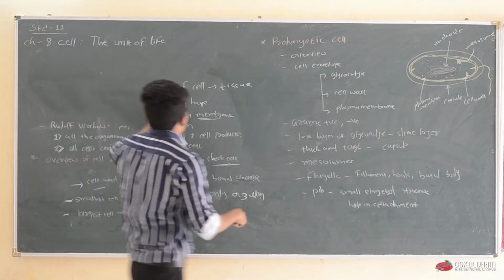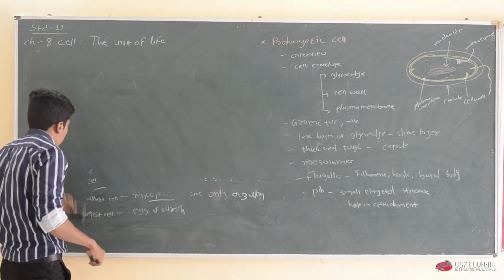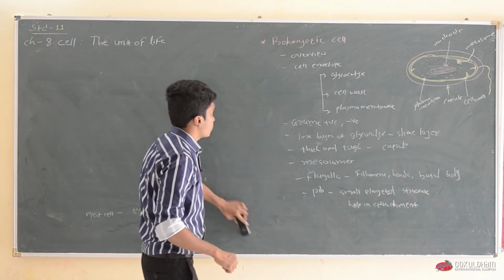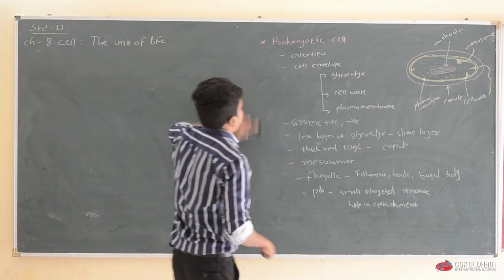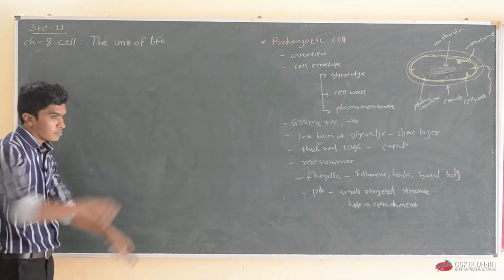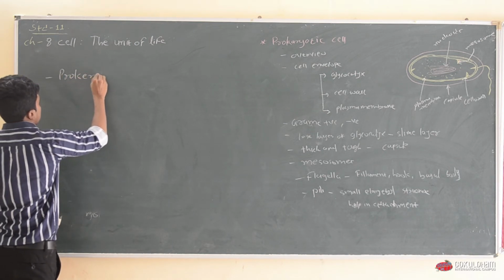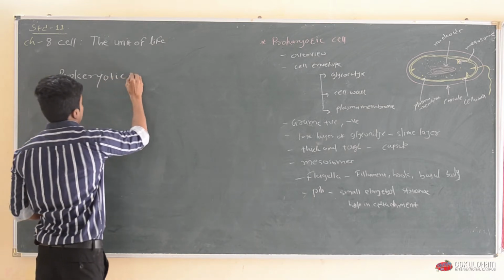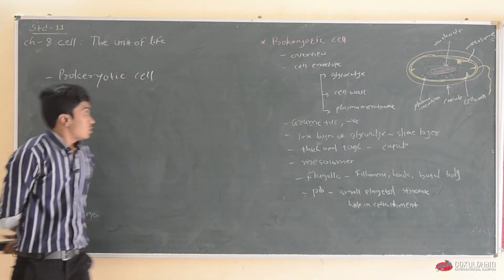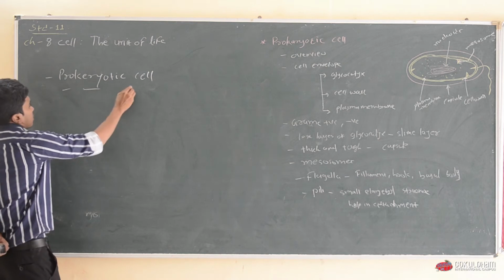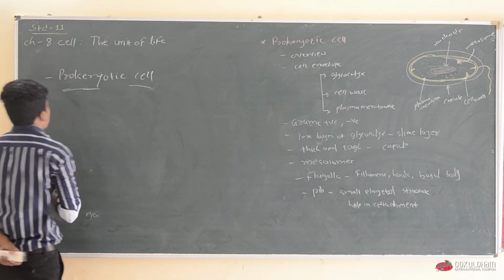Now we will discuss prokaryotic cell and eukaryotic cell. Firstly, we will discuss the prokaryotic cell. If we break this word, three words come out.